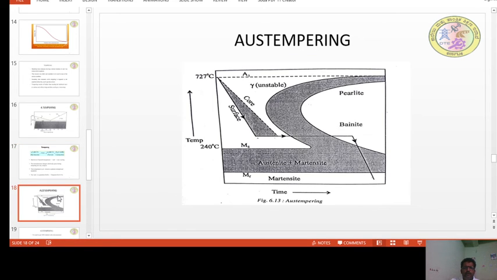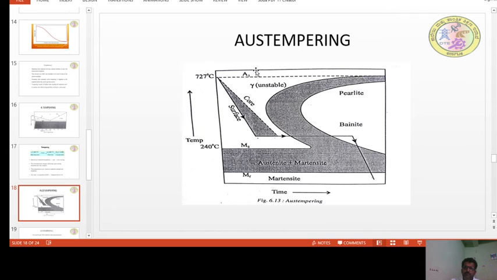And here we have two important tempering methods. One is austempering, and the other one is martempering. Let us have a look at the diagram of austempering, and you can see the cooling rate. It shows that this is the core, that means center, and this is the surface. Since the cooling rate is within the nose, the cooling rate is faster than the critical cooling rate, and it ensures the martensite.